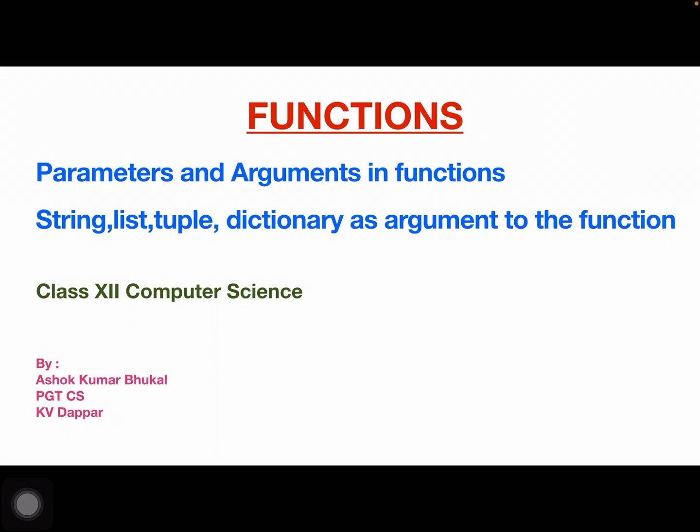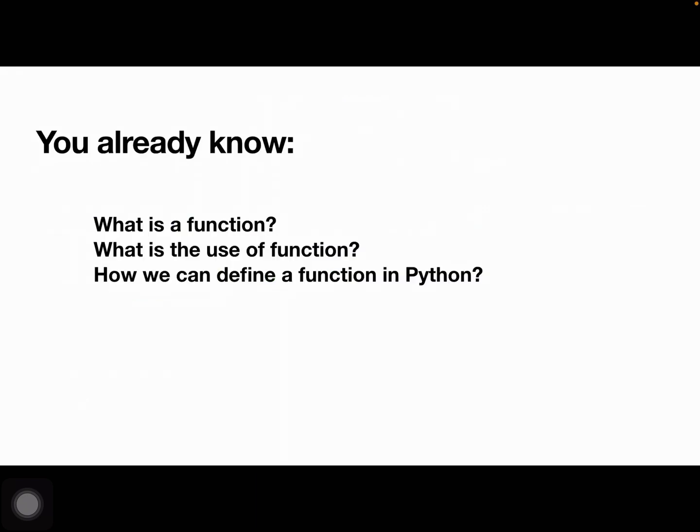Today we are going to discuss parameter and argument in function. Later we will discuss how to pass string, list, tuple and dictionary as argument to the function. This topic is in class 12 computer science in chapter functions. Before today's topic, you must have the basic knowledge of function. That means what is a function, what is the use of the function, and how we can define a function in Python. That must already be known to you. Now let's start.